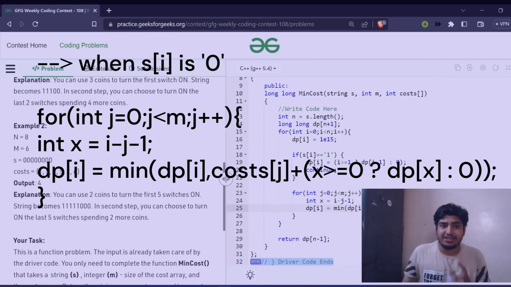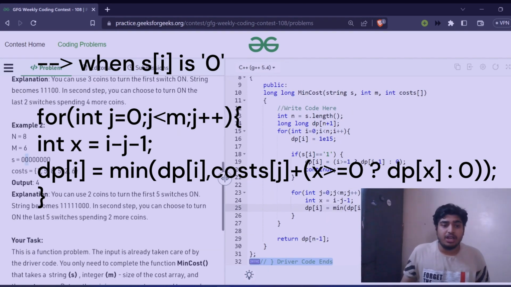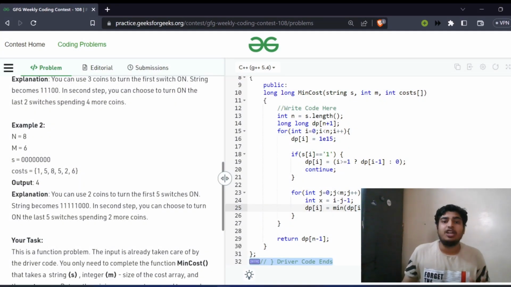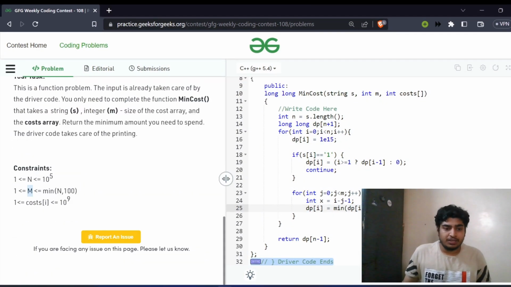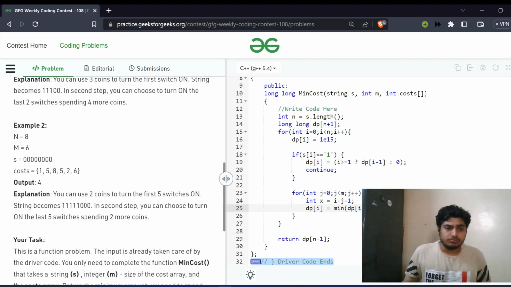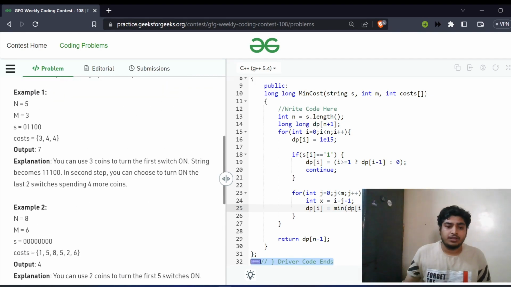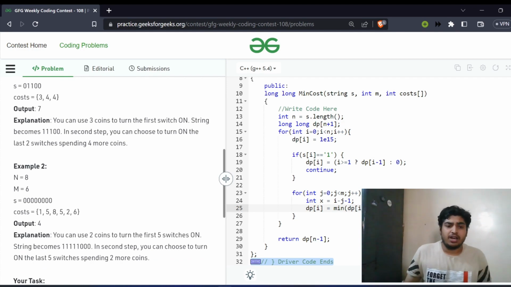And also I'm considering cases like for the second element, I can also take contiguous 6 elements. And why am I taking it? It's obvious that m will definitely be less than or equal to n, right? So somewhere in the future, I'll definitely be getting a case when I can include all the 6 elements. So there, I'll be assigning the value of 6. So there is nothing wrong taking contiguous 6 elements for the second index itself.